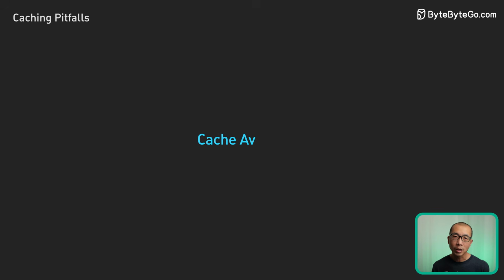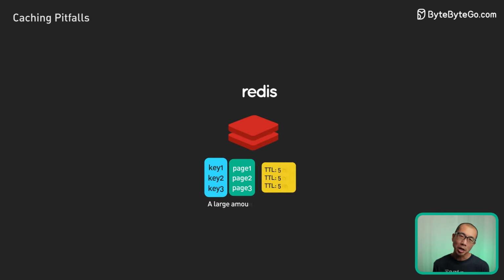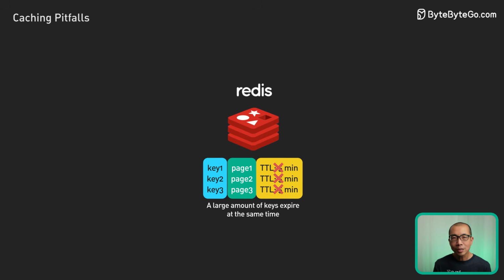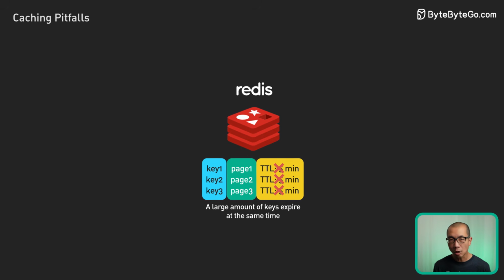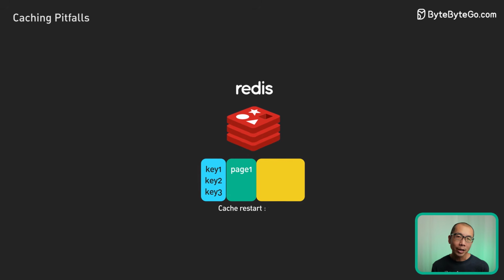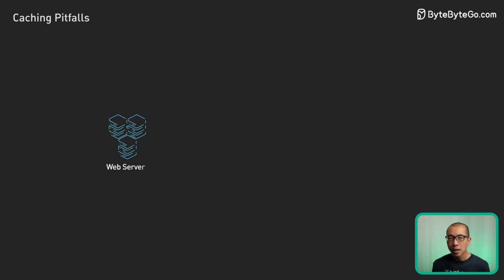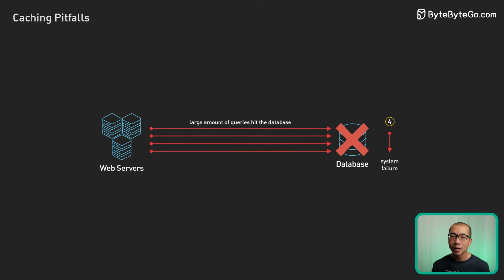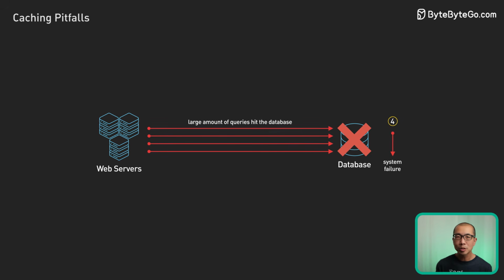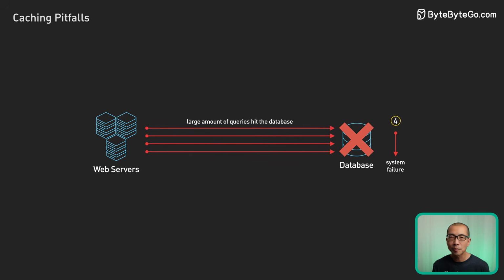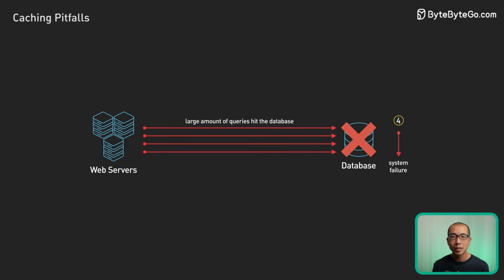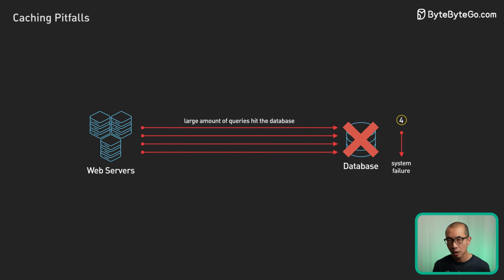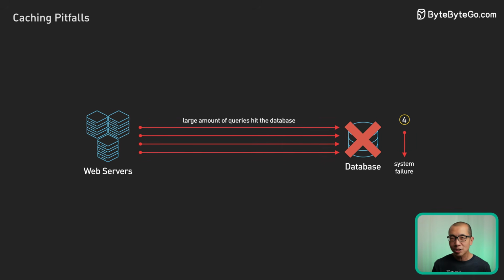A close cousin to the cache crash is cache avalanche. This can happen in two scenarios. 1. When a massive chunk of cache data expires all at once. 2. When the cache restarts and is cold and empty. In both cases, a crushing wave of requests hits the databases all at once. This sudden load spike overwhelms the system, much like hundreds of people abruptly cramming through a single tiny door after a fire alarm. So how do we tackle these challenges?